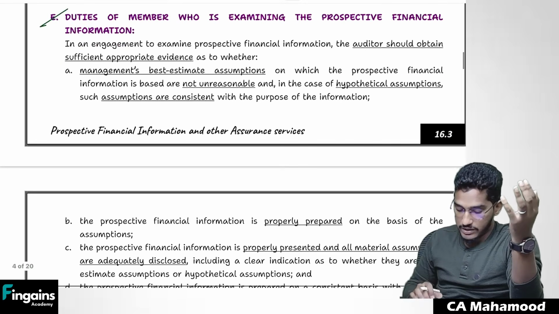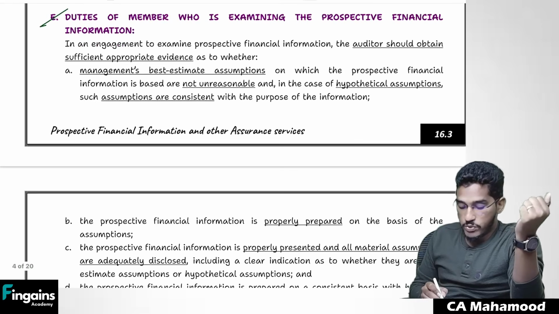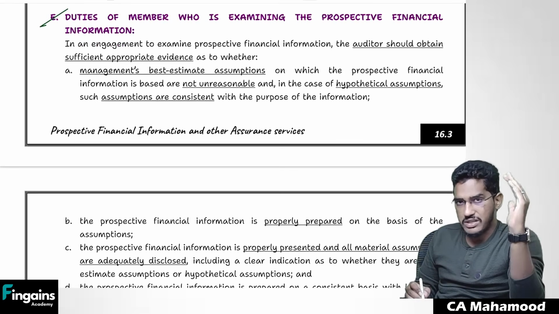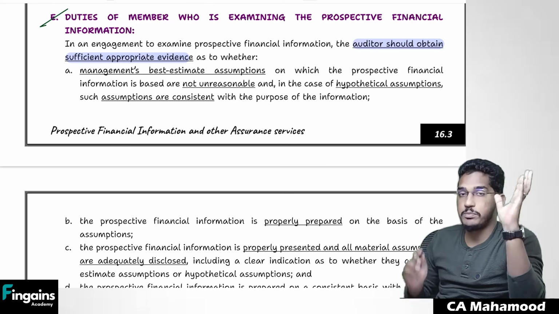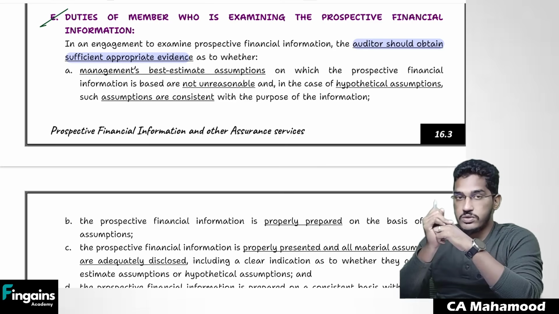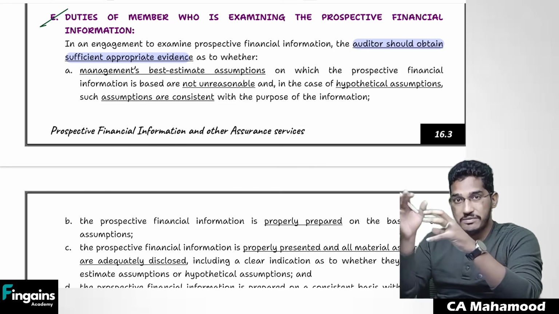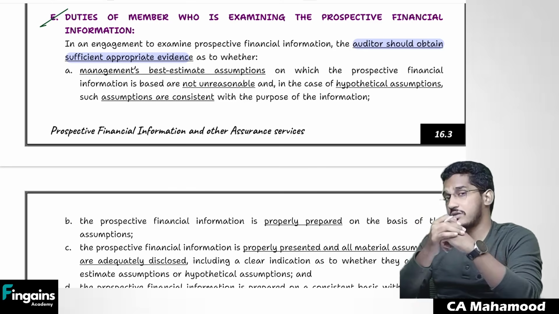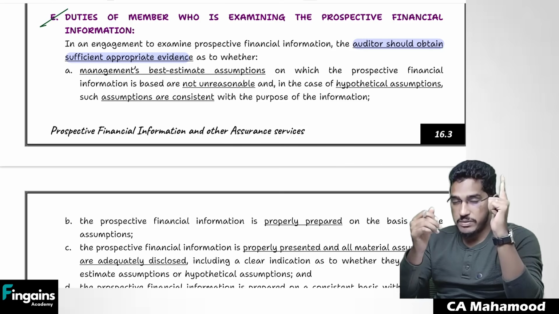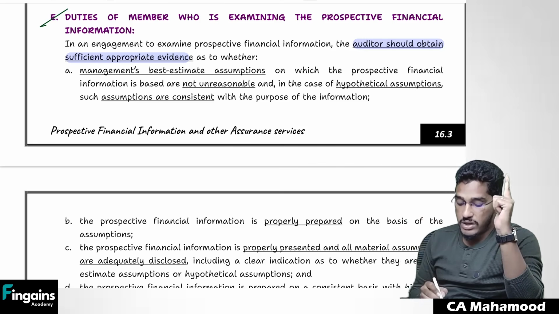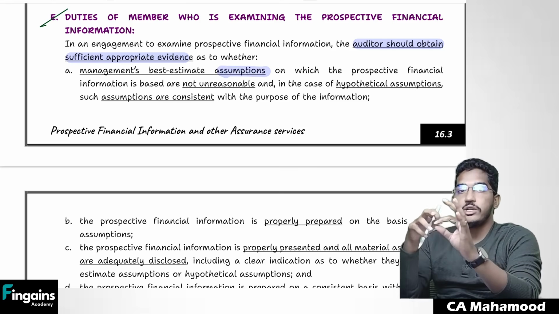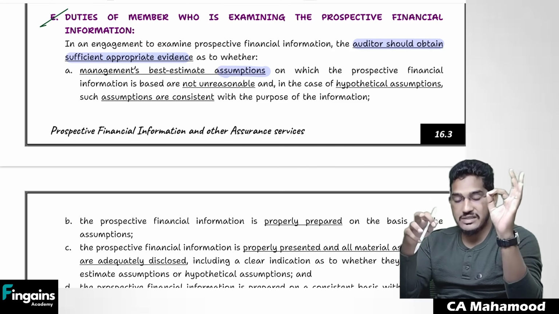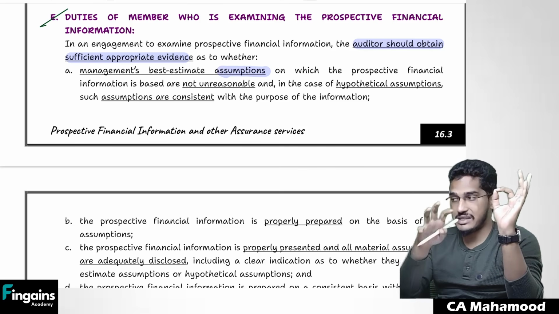If you start looking at it, in an engagement to examine prospective financial information, like an audit, here also you are responsible for obtaining sufficient and appropriate evidence. Regarding what, sir? Number one, you need to obtain sufficient and appropriate audit evidence regarding whatever assumptions management has made, whether they could be best estimate assumptions or hypothetical assumptions. Are they reasonable or unreasonable? Are they acceptable? Are they unacceptable?